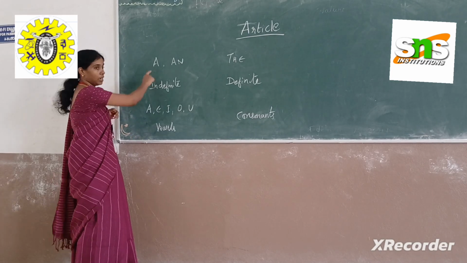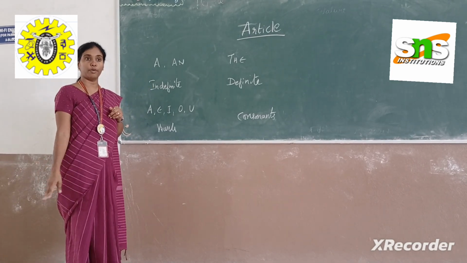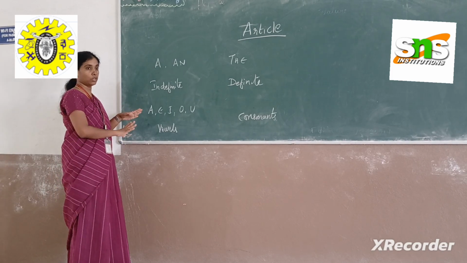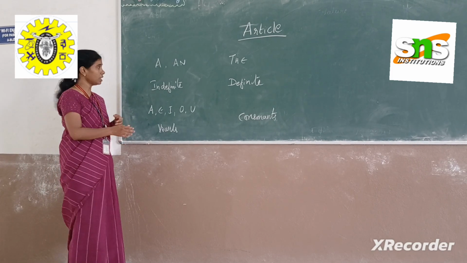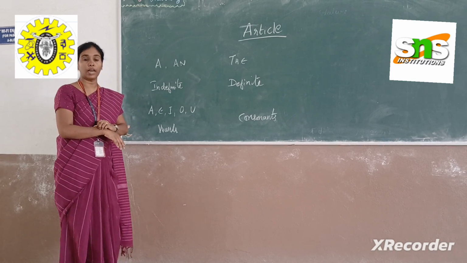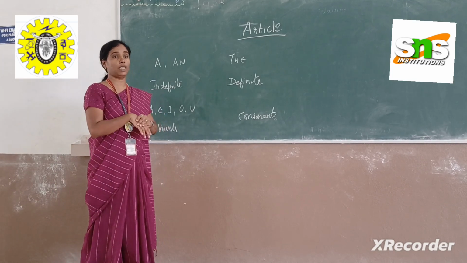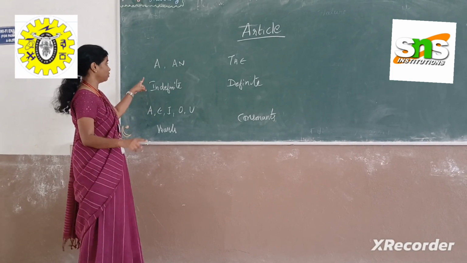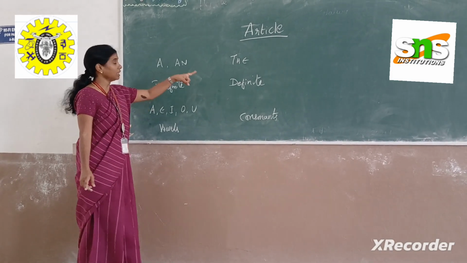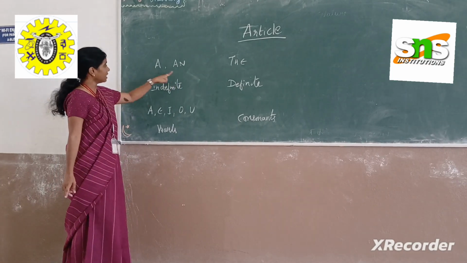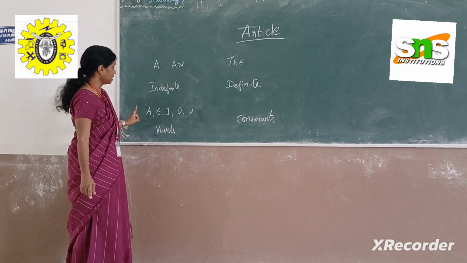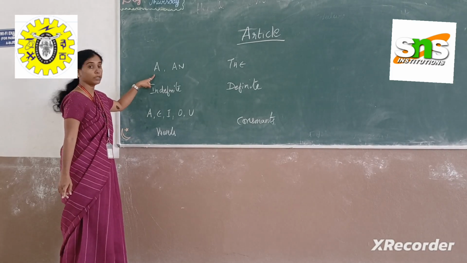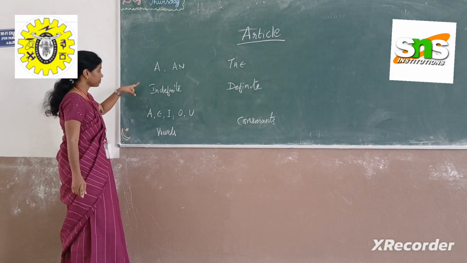And where do we use a? We use a before the nouns. A car. We can also say the car. If I specifically say the car that I bought last week, there is a difference between using a car and the car. So the use of a and an: we use an before the vowel sound and a before the nouns, depending on the sound.